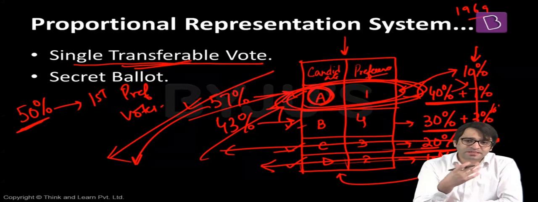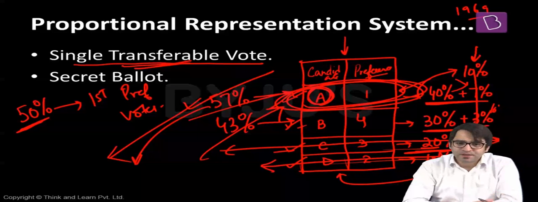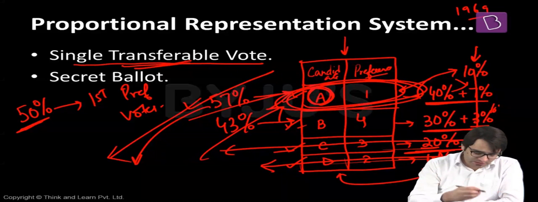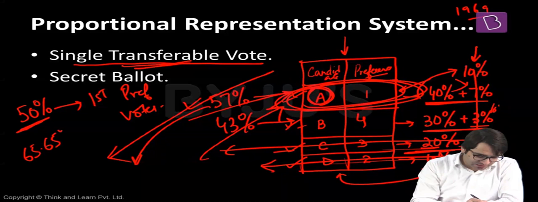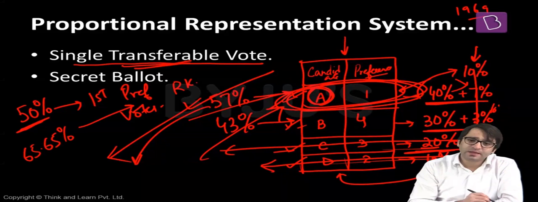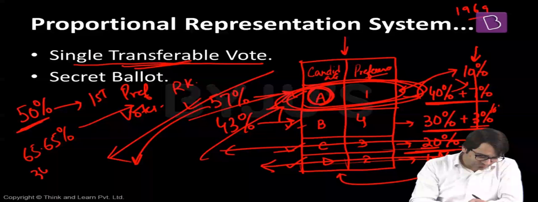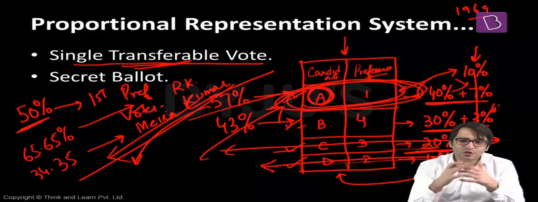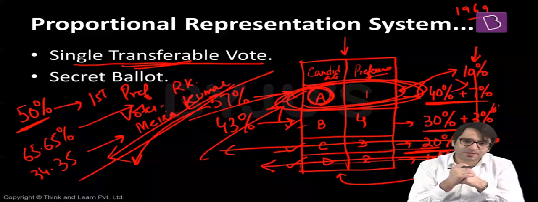For example, when Mr. Ramnath Kovind was elected as the President of India, when the votes were counted, 65.65% of the people, their first preference was Mr. Ramnath Kovind, and only 34.35% people, their first preference was Ms. Meera Kumar. So in the first round of counting itself, we had the President of India.